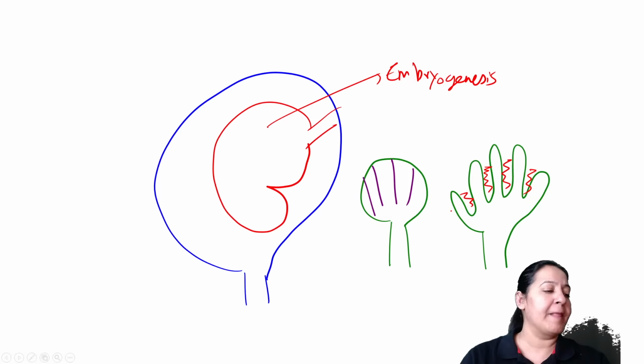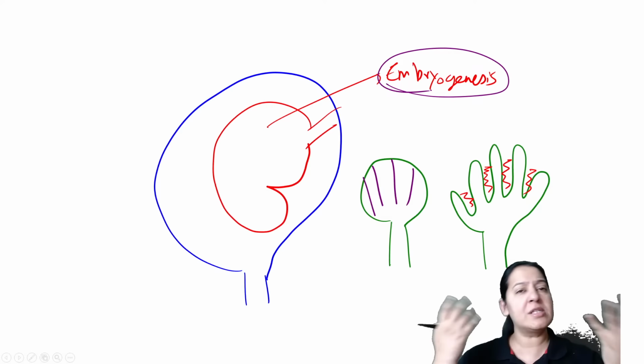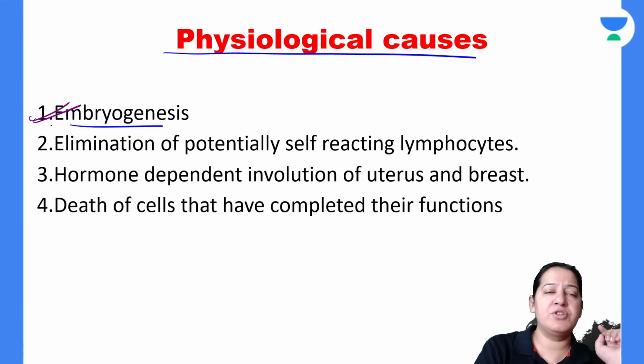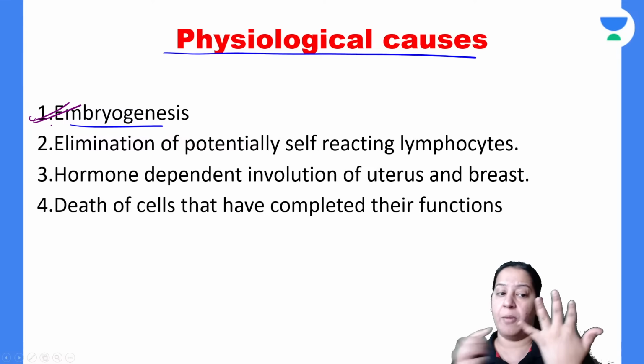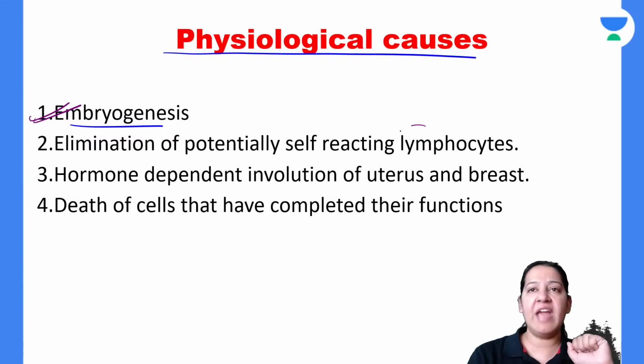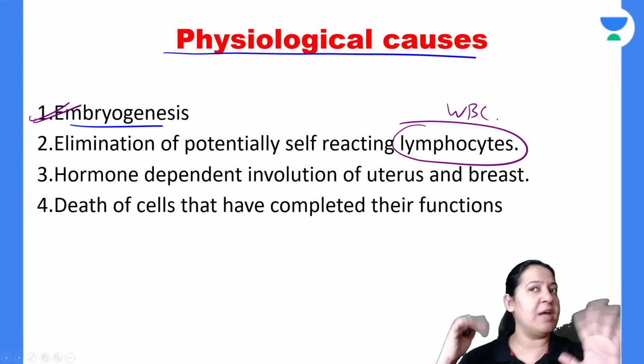Not only here, there are various other examples also in embryogenesis where apoptosis takes place. So this is physiological. It is not a disease. Have you got it? So the first example is embryogenesis, in which the digits are formed. So interdigital cells undergo apoptosis. Number one. Now in the human body we have lymphocytes. Lymphocytes are a type of WBC. We have 5 types of WBC. One of them is lymphocyte.